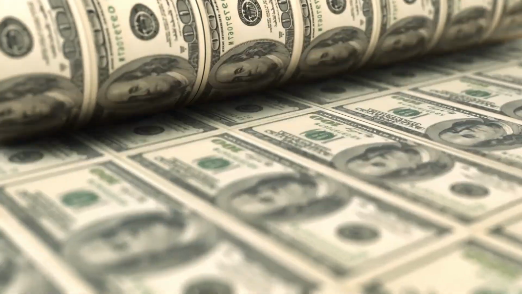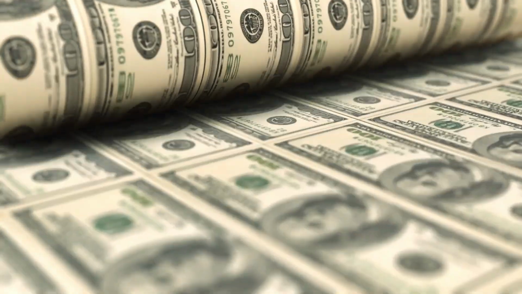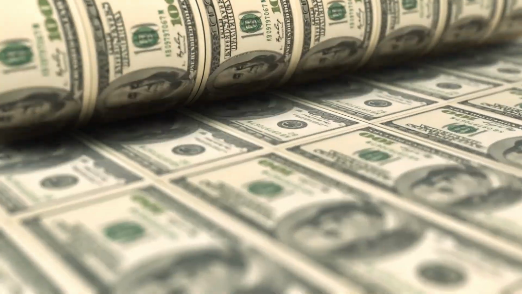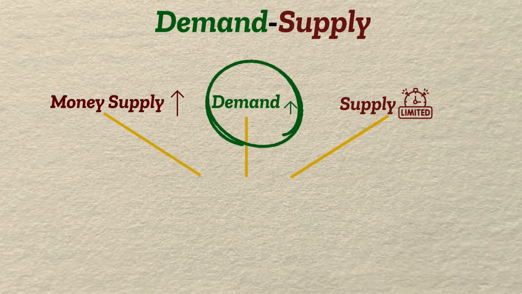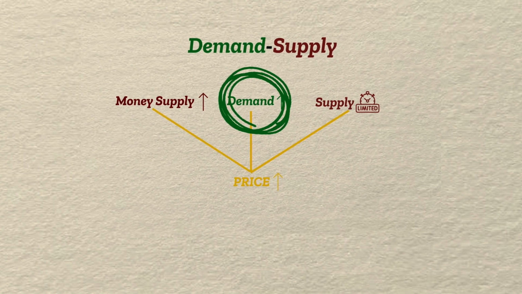What if a country prints too much money during a crisis like a recession or pandemic, to help people? Here comes the demand-supply formula. If the money supply increases, demand for a product will also increase because everyone will have money to buy it. But if the supply of that product is limited and demand is high, then the price will increase. In economics, this is called inflation.